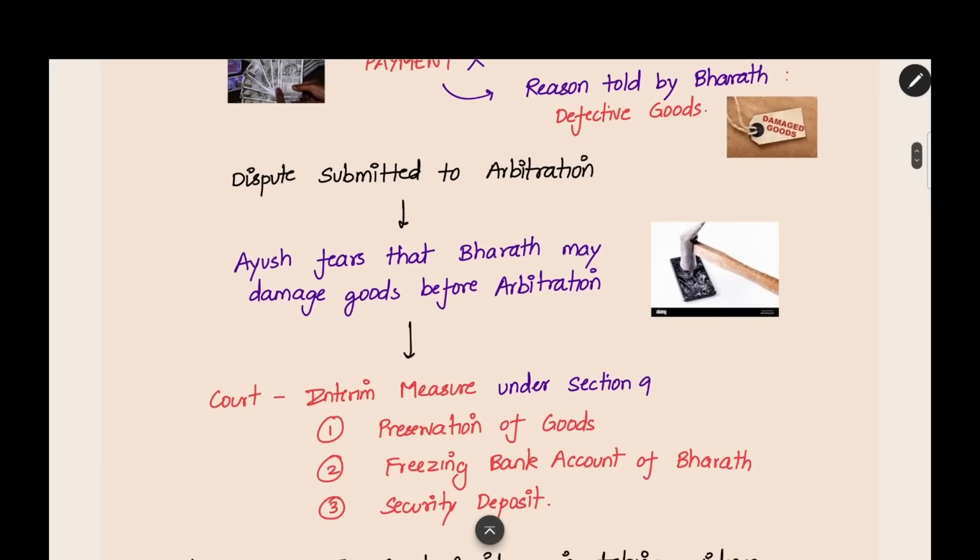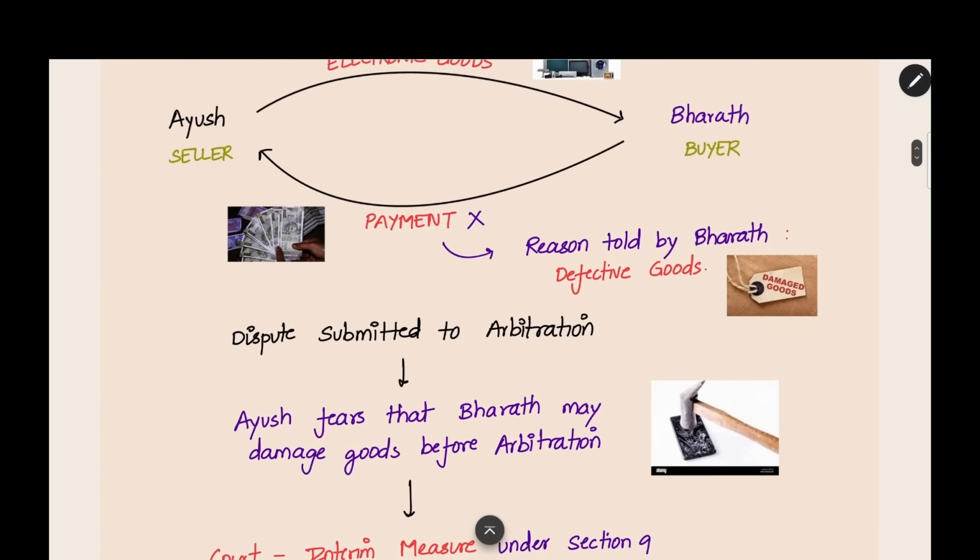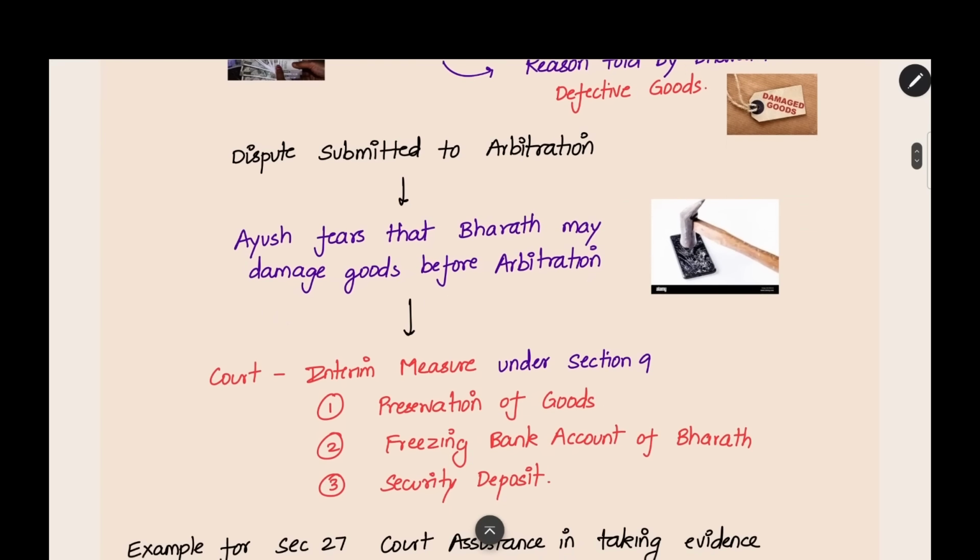Now, Ayush, the seller, fears that the buyer may damage the goods before arbitration. The goods are in the custody of Bharat. If he destroys the goods, then it is a loss for Ayush. So Ayush fears that he might damage the goods, and he has to protect them. He cannot go and protect goods which are in the buyer's custody. Now he has to go to court and request an interim measure under section 9. This is the usefulness of the interim measure.